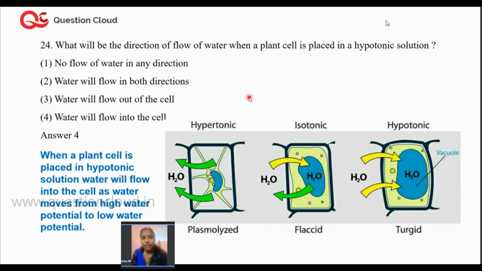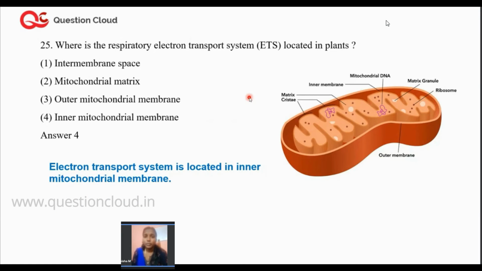So the right answer for this particular question is option 4, that is, water will flow into the cell. The reason behind this is that whenever a plant cell is placed into a hypotonic solution, water will flow into the cell because you have high water potential outside and very low water potential inside the cell. Is it clear? Right.